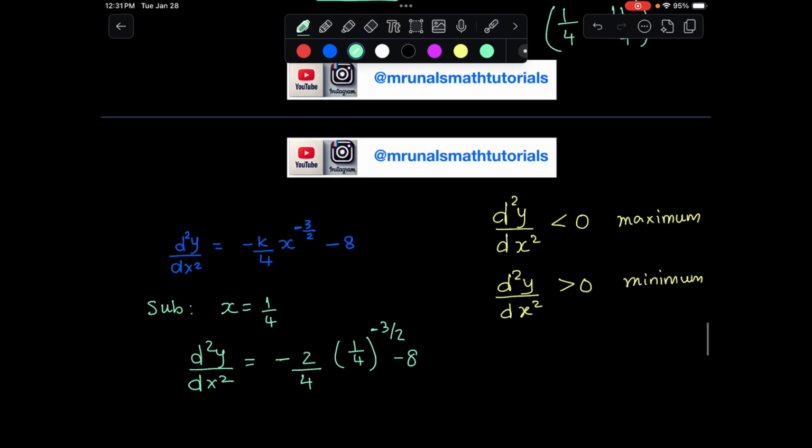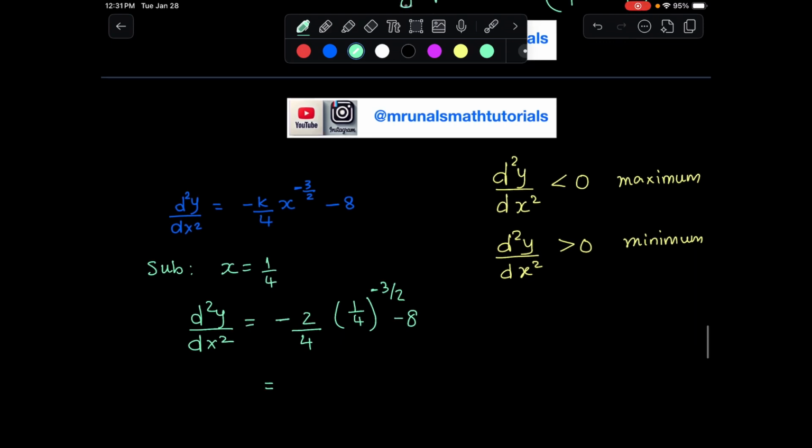Let us work this out. How much is that? And then we can confirm whether it is a maximum or a minimum. This works out to be negative 12, which is less than 0. So we can conclude that it is a maximum